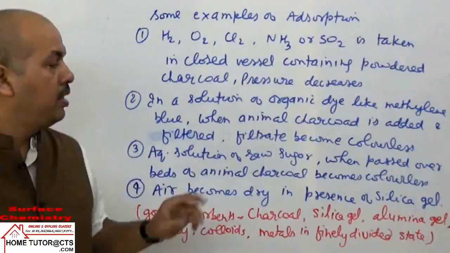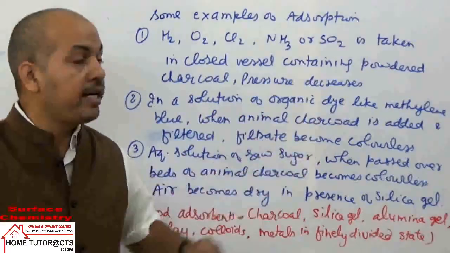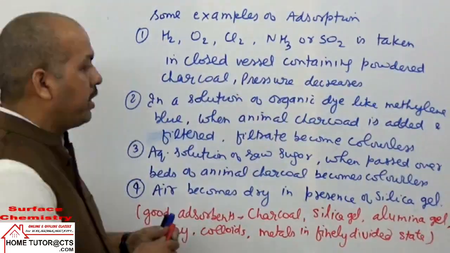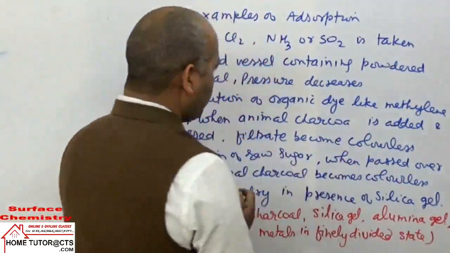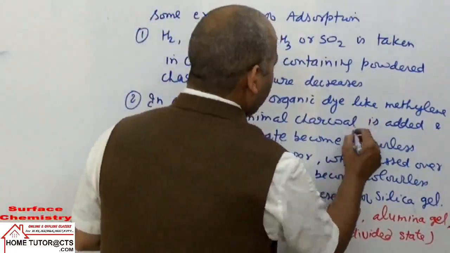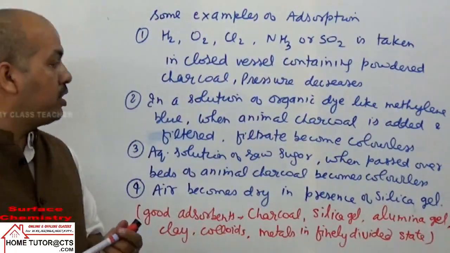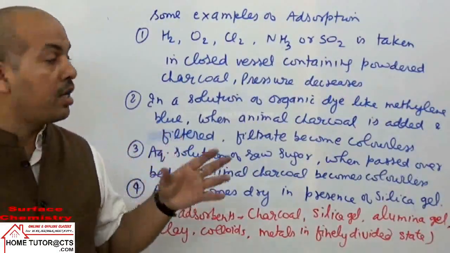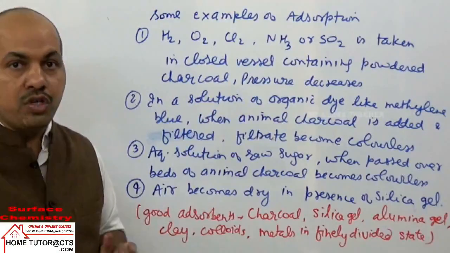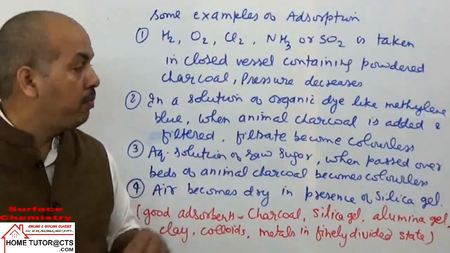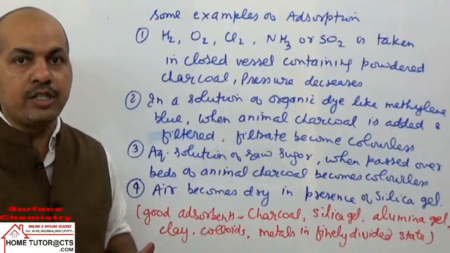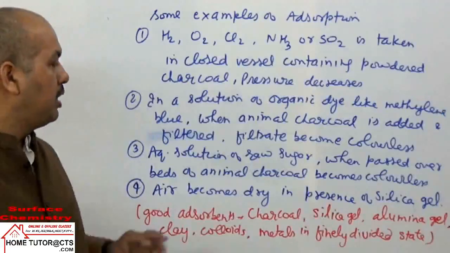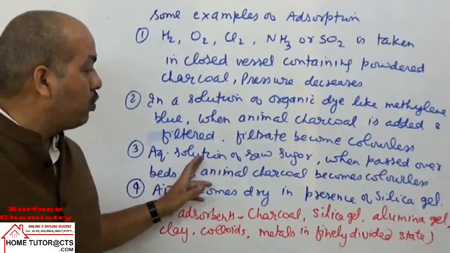The next example: in a solution of an organic dye like methylene blue, when we add animal charcoal and filter, the filtrate becomes colorless, because the coloring agents in the methylene blue dye solution are adsorbed by the charcoal and separated out during filtration. So the solution becomes colorless because of the phenomenon of adsorption.